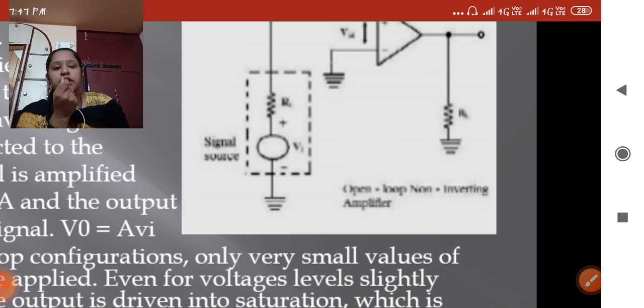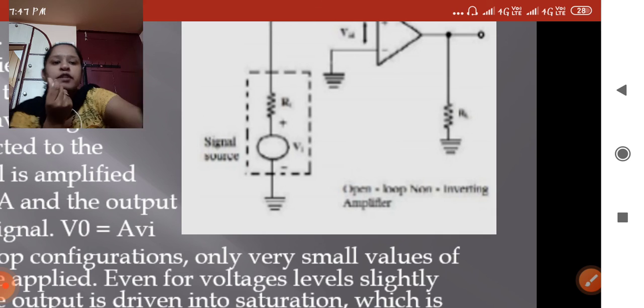This is the non-inverting circuit. We can say the output depends on the gain as well as the voltage at the non-inverting input terminal. That is called a non-inverting circuit. In the same way, in an inverting amplifier, the output voltage depends on the large signal gain or open loop gain with the signal voltage at the inverting terminal. That is called an inverting amplifier.